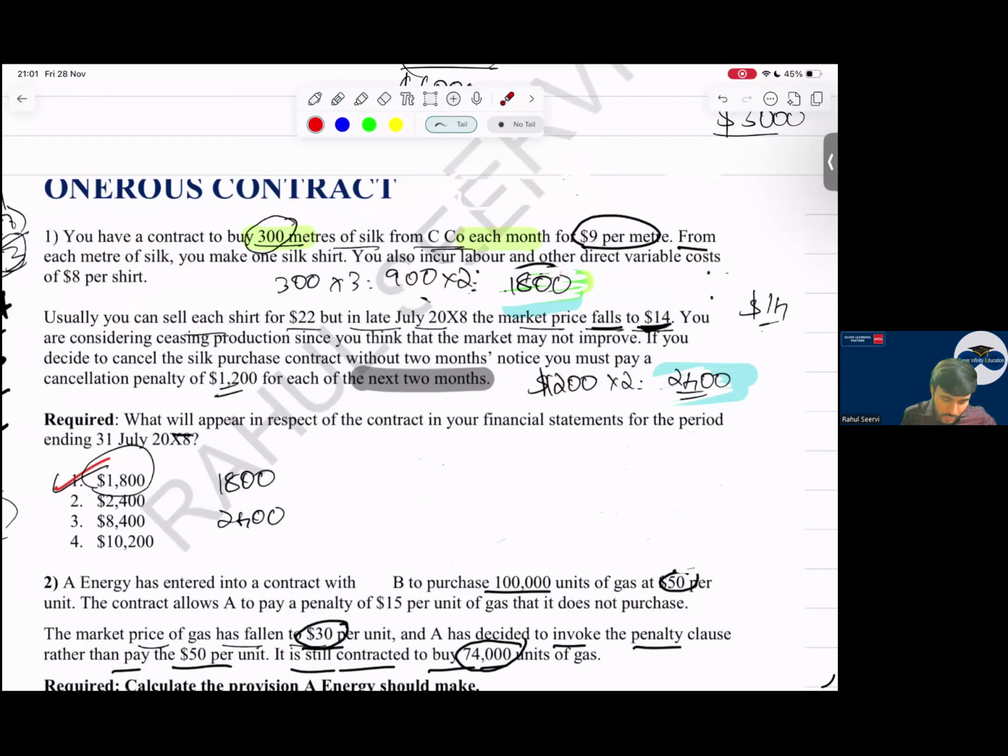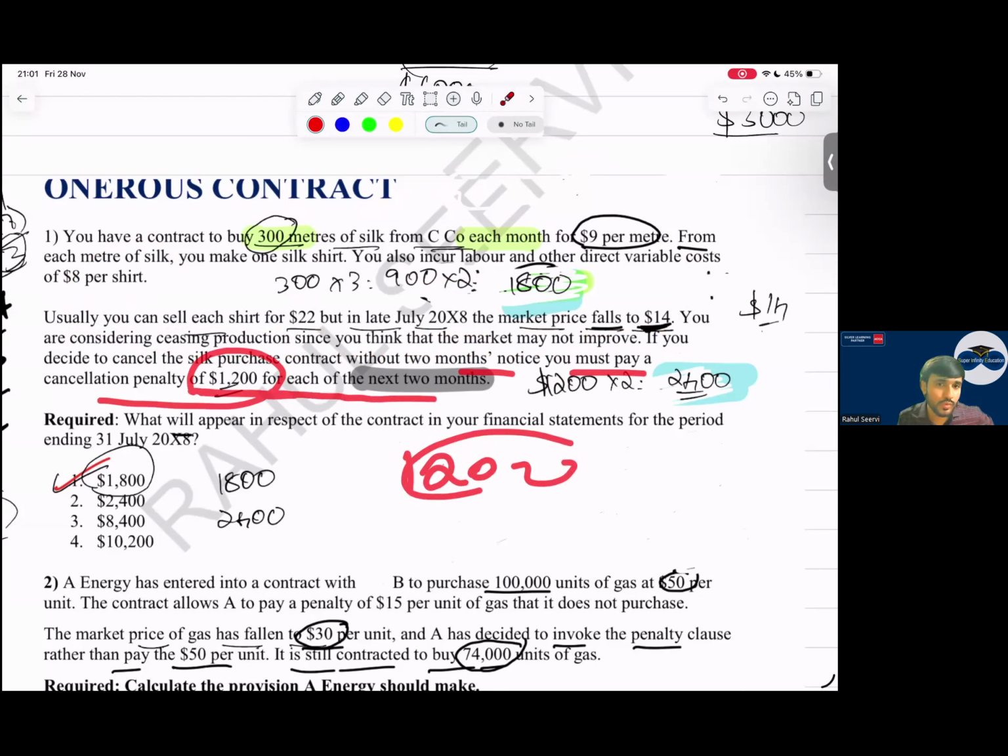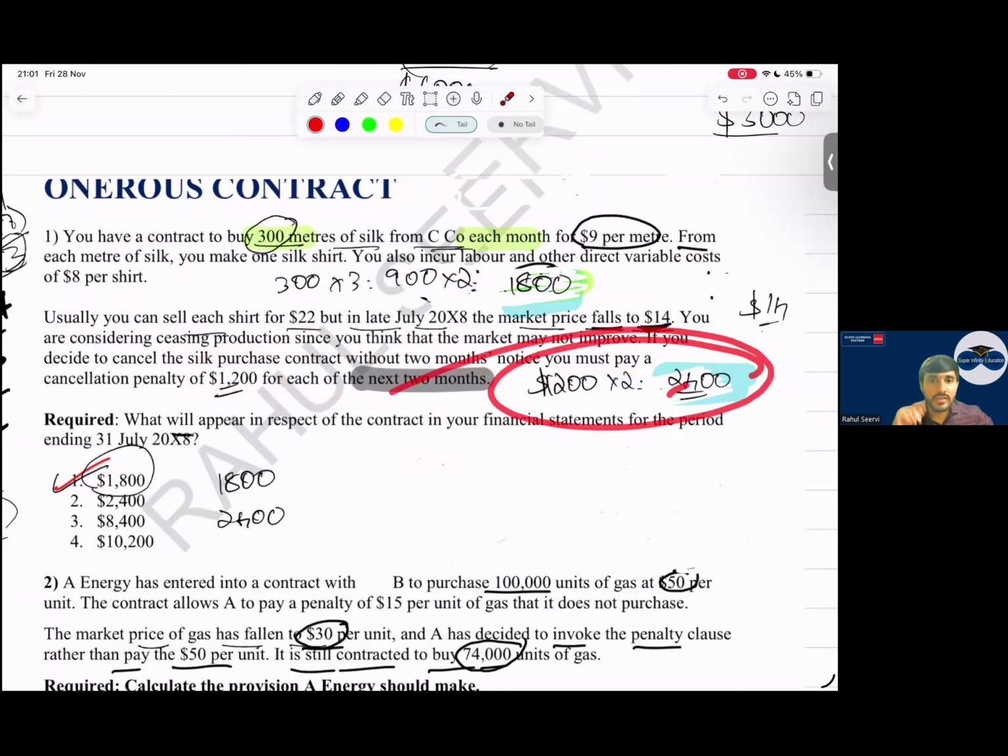Then usually you can sell each shirt for 22, but in late July the market price falls to 14. You are considering ceasing production since you think that the market may not improve. If you decide to cancel the silk purchase contract without 2 months' notice, you must pay a cancellation penalty of 1,200. What is the penalty I have to pay? 1,200 for each of the next 2 months. So what is my total penalty? The total penalty will be 2,400.